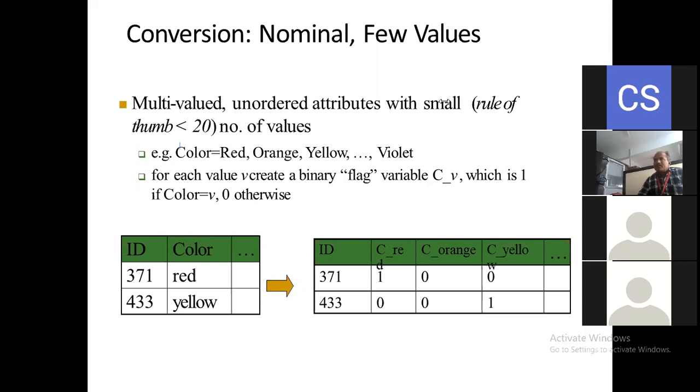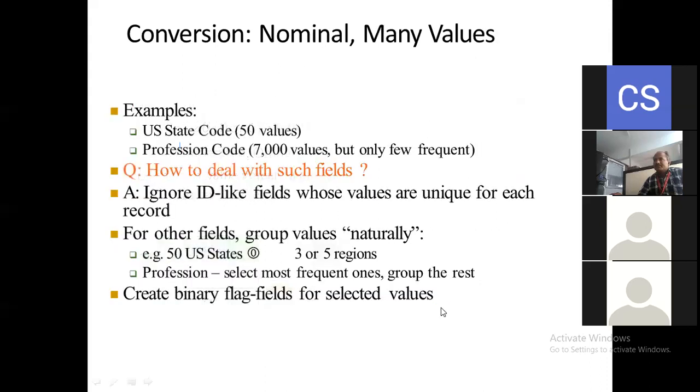Okay. This conversion we saw here, from the nominal to a few values. Now the next we will see the conversion of nominal to many values. So how are we going to convert the nominal to many values?